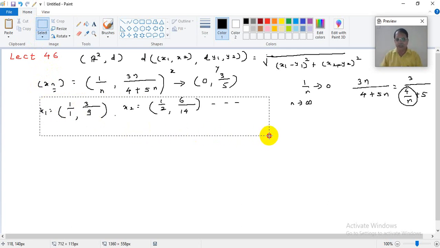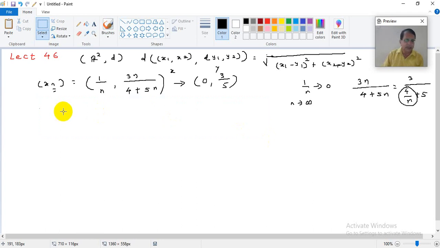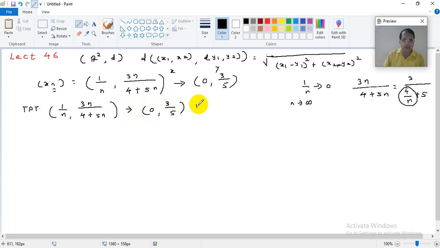See, I will erase all this, we don't need that. To prove that, the sequence 1 upon n, comma, 3n upon 4 plus 5n tends to 0, 3 by 5. This is what I have to prove. In R2, naturally, this is a sequence in R2, so it will converge to a point in R2. So let epsilon greater than 0 be given.